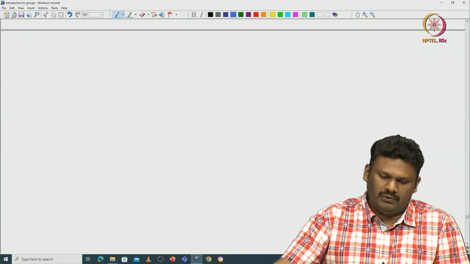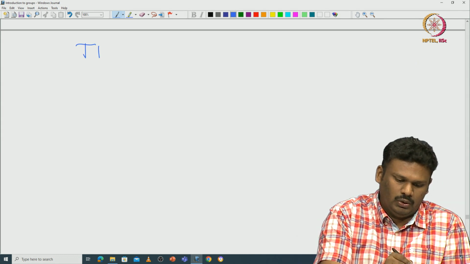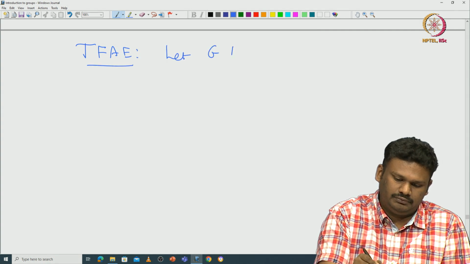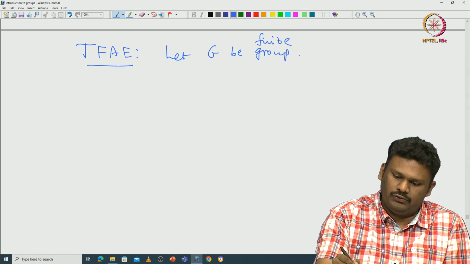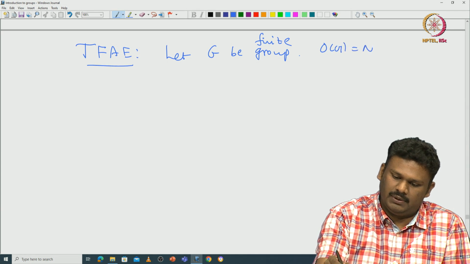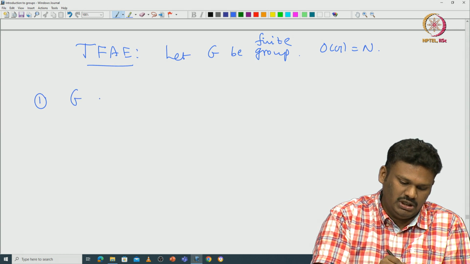Recall what we have done so far, that is what gives us the characterization. So, the following are equivalent. Let G be a finite group, and assume that the order of G is N. Then the following are equivalent. One is G being cyclic.